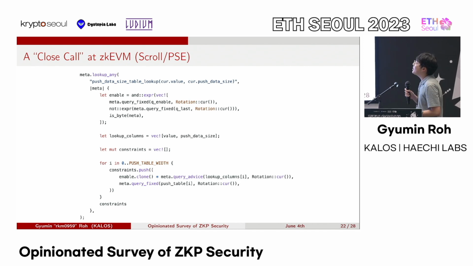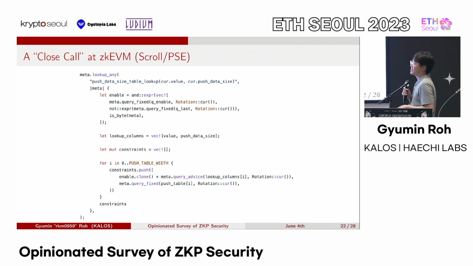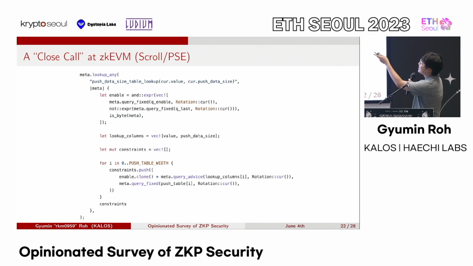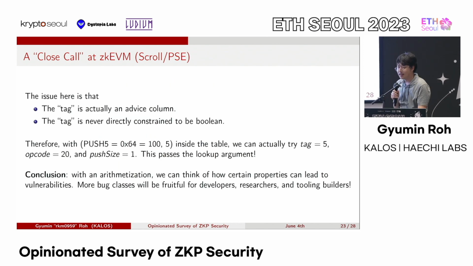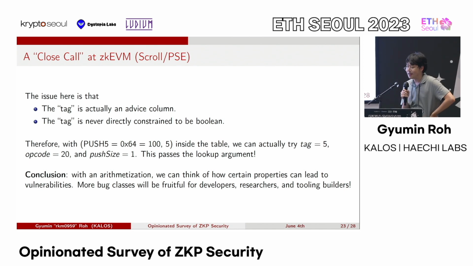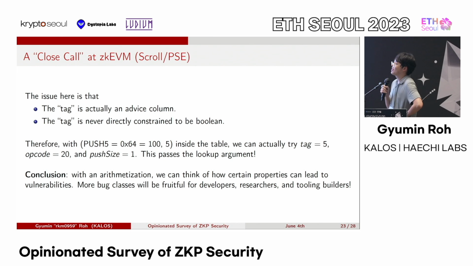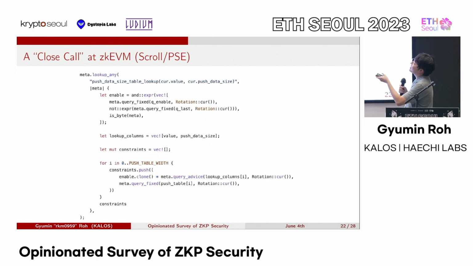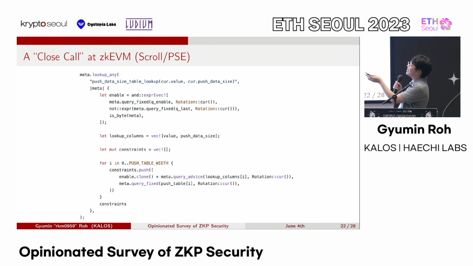And the main idea was that this tag value, which is derived from the is_byte meta part of the code, is actually an advice column. So it can be anything it wants. And at the same time, it was never actually directly constrained to be a Boolean value. So what we could do here is that since this is_byte thing is not necessarily Boolean, that means that the enable value is not necessarily Boolean either.